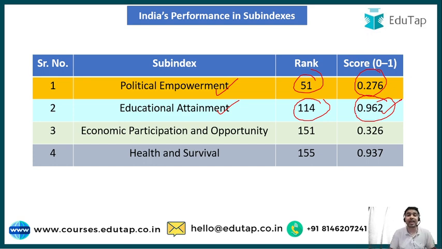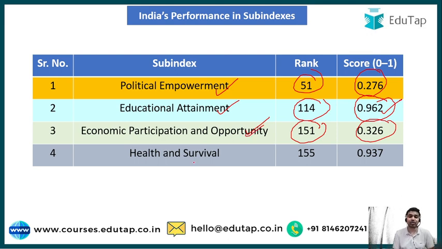Okay, and guys, if we talk about India's performance in the third sub index, that is economic participation and opportunity, here we can see that India is among the worst 5 performers of the index, as India's rank is 151st and India has a very low score of 0.326. That means India has to make a lot of efforts in order to attain gender parity in terms of economic participation and opportunity.